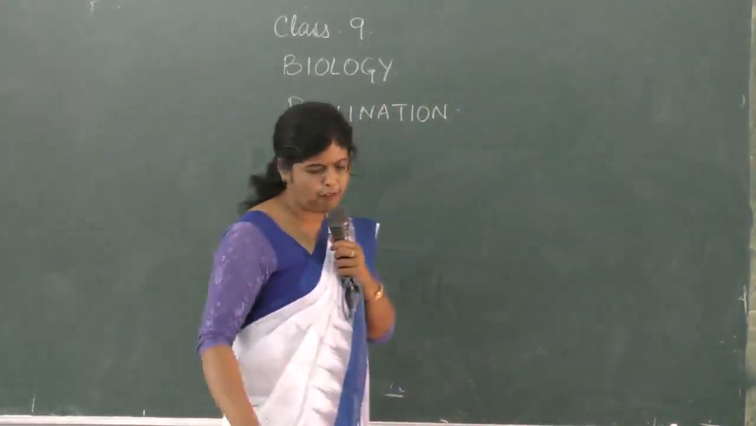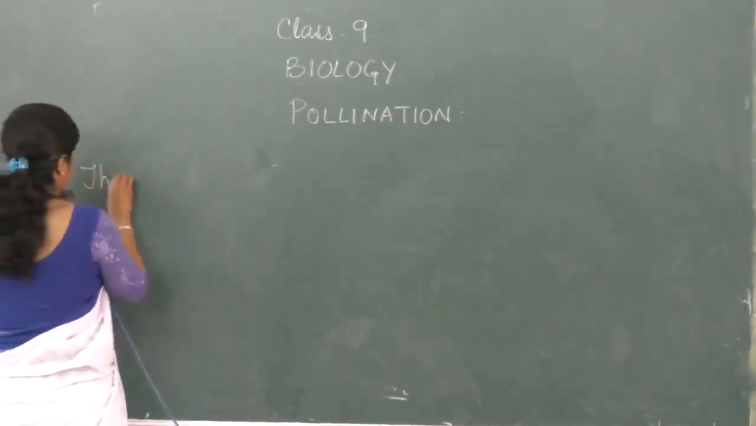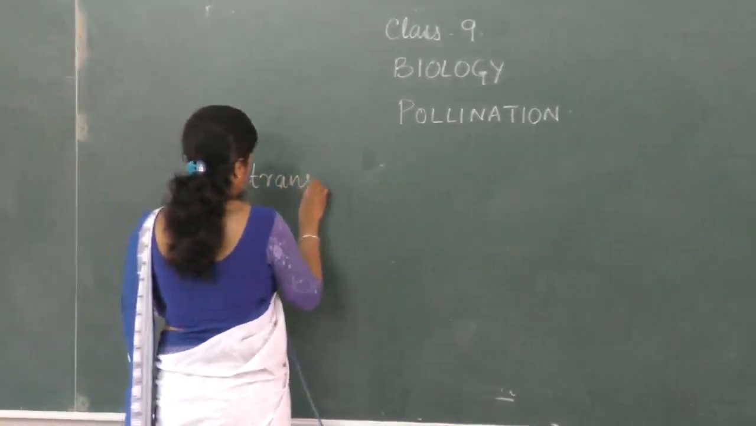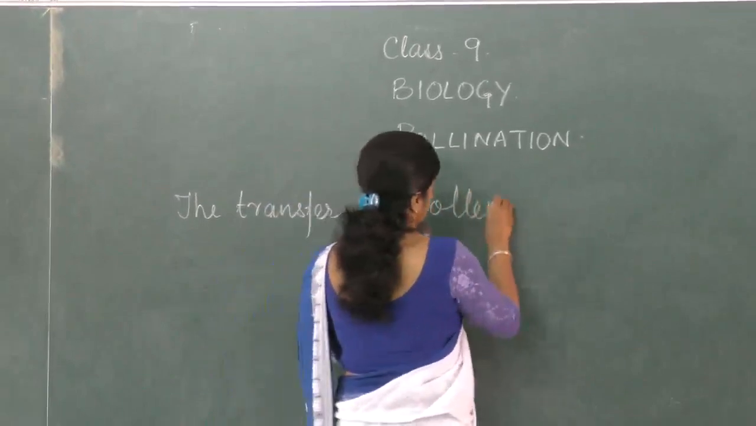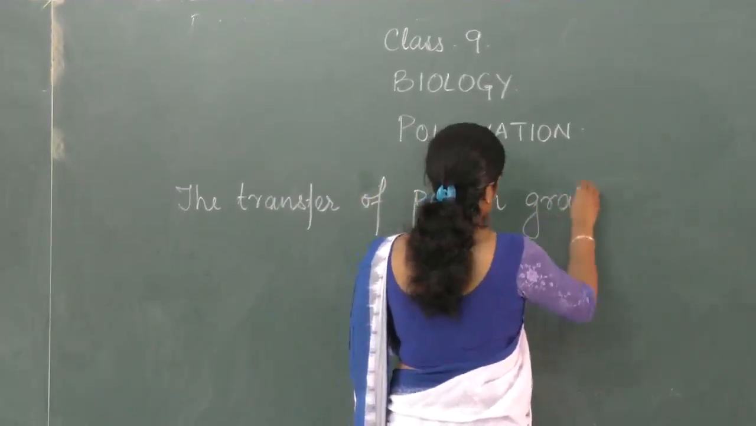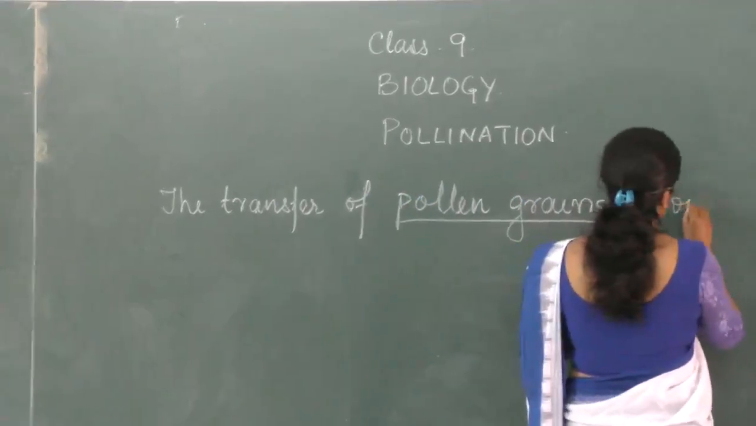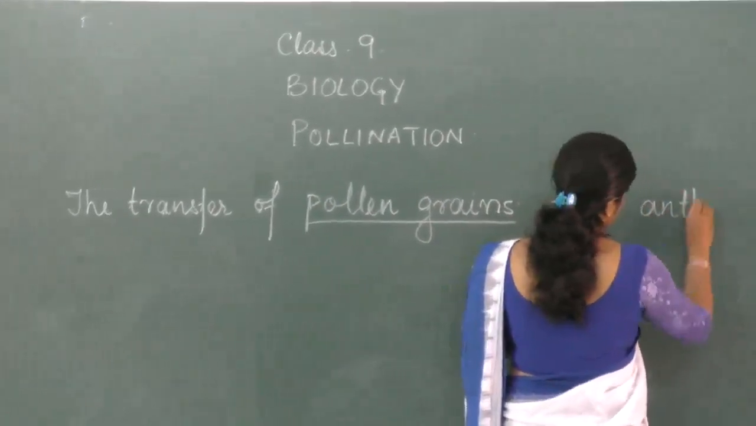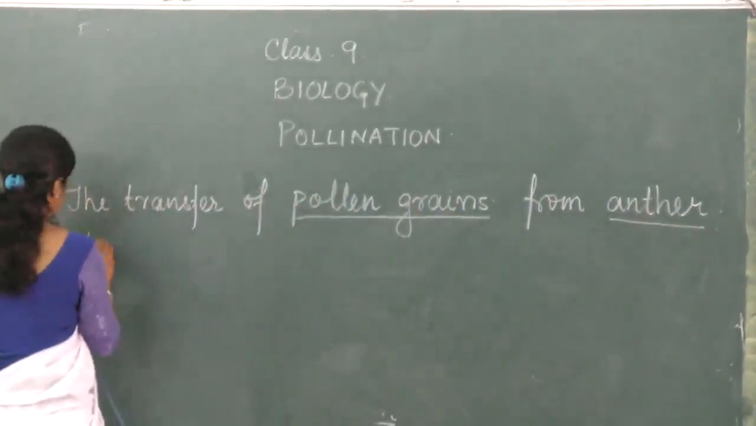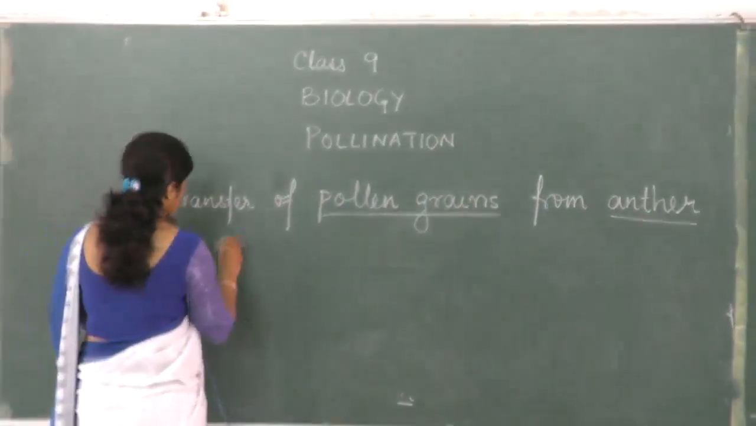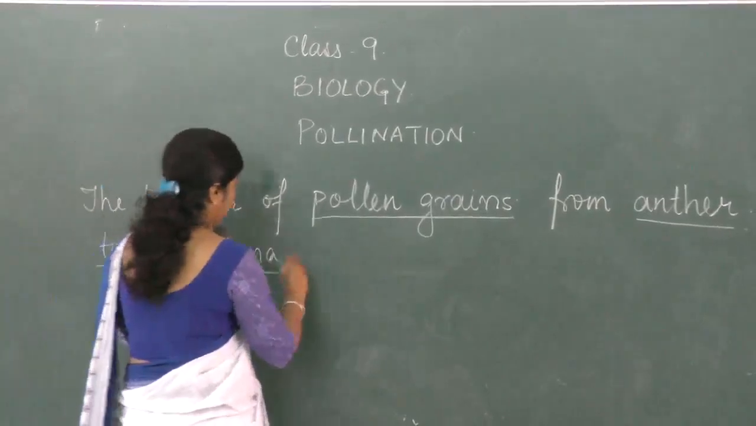So what is pollination? The transfer of pollen grains from anther to the stigma of a flower.